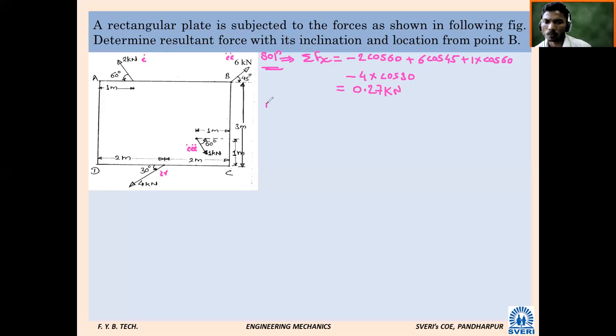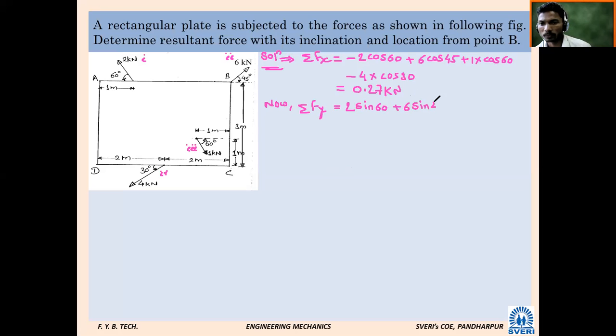Next, summation Fy. Due to force number 1, 2 kilonewton, whether it will be positive or negative? Positive. So what will be its value? 2 into sin 60. Very good. Next, force number 2, positive or negative? Sin is positive: 6 into sin 45.